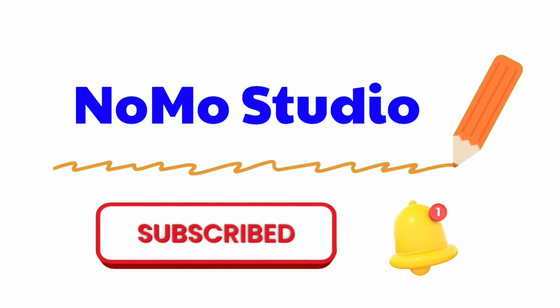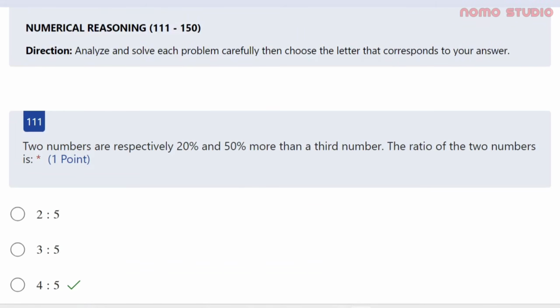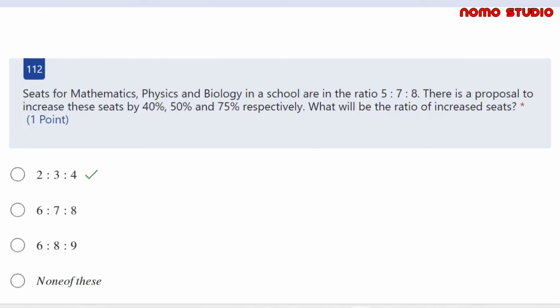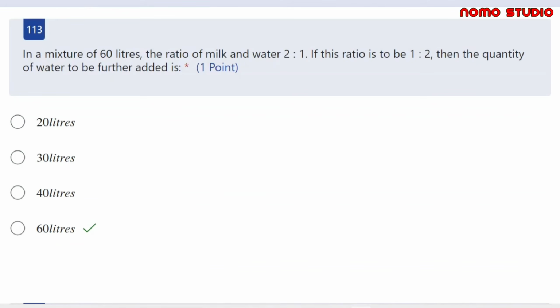So sa video po natin ngayon ay sasagutan natin ang items 112 and 113 sa ating mock examination. So without any further ado, let us start.